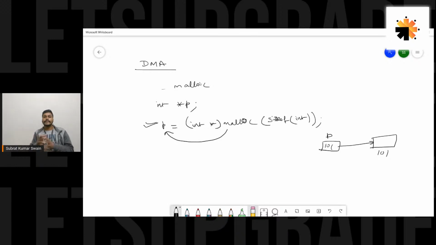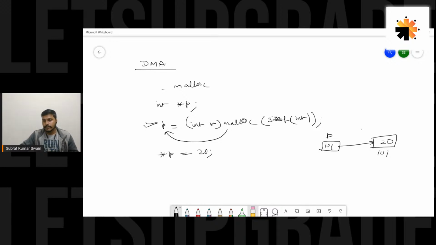So we say p is pointing to this memory location, and this memory location will contain an integer, as we have allocated memory for an integer here. So how can we store a value? Obviously through star p equal to, let's say, 20. So 20 would be stored here.